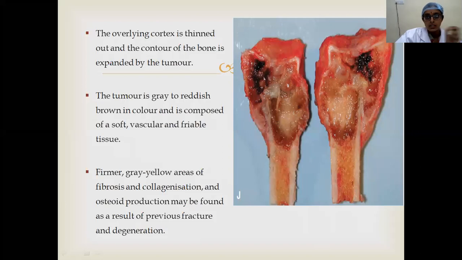Sometimes while discussing the clinical features, you have something called eggshell crackling. That is, if the cortex is very thinned out, while palpating itself, it may break, giving the feeling of breaking of an eggshell, which is called eggshell crackling. This happens only if the cortex is thinned out. If the cortex is not thinned out, you will not appreciate the eggshell crackling. So in the exam, if you suspect it to be GCT, don't say eggshell crackling unless you appreciate it on physical examination, because not all GCTs have that thinning of the cortex.